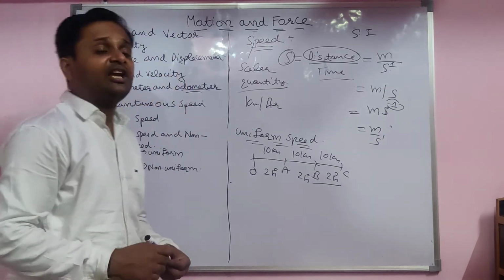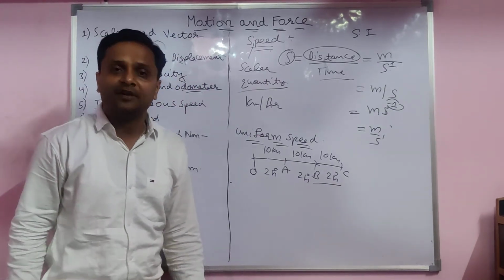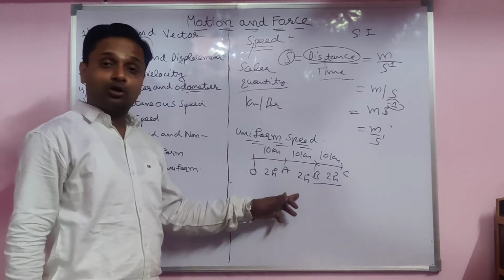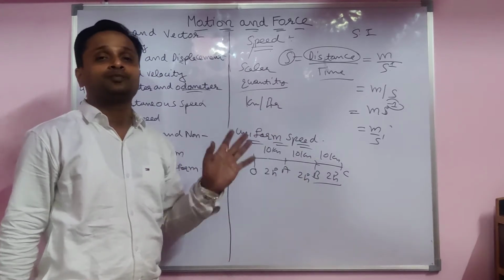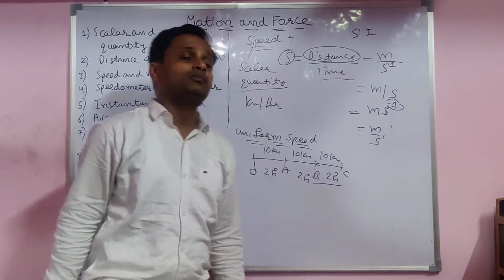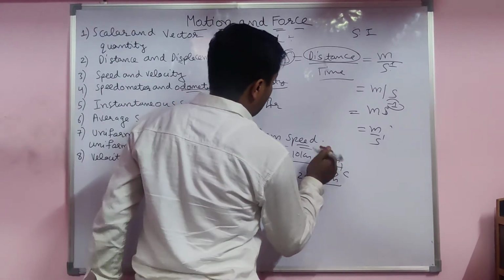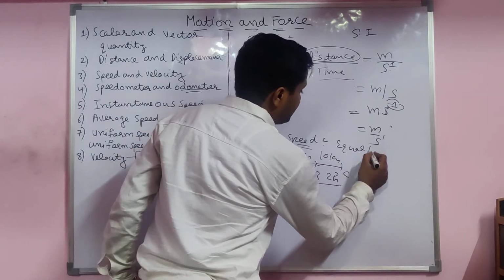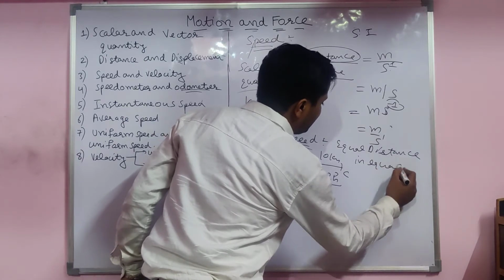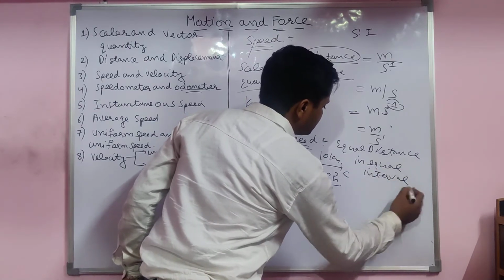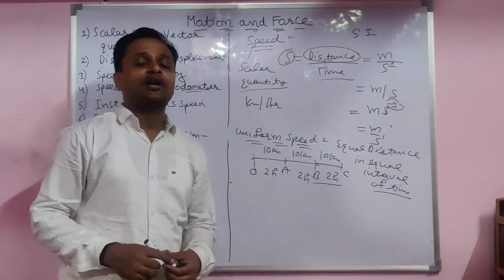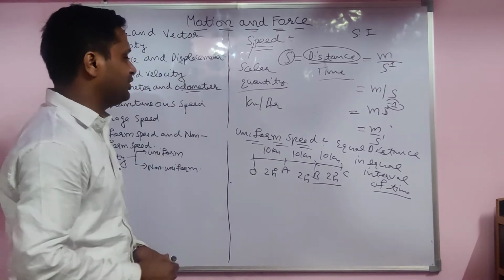When a body covers equal distance in equal interval of time, the same distance 10 kilometer in 2 hours, next also 10 kilometer in 2 hours, next also. When a body covers equal distance in equal interval of time, that is called uniform speed. Very easy.